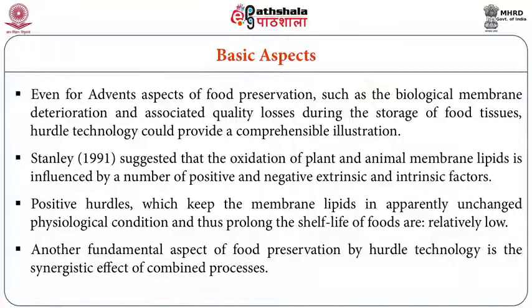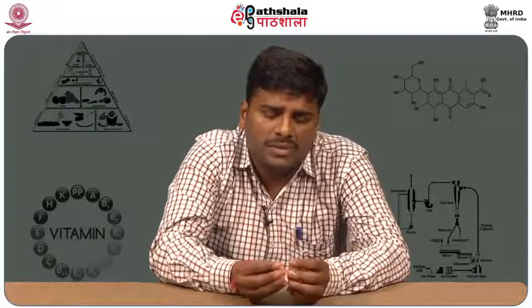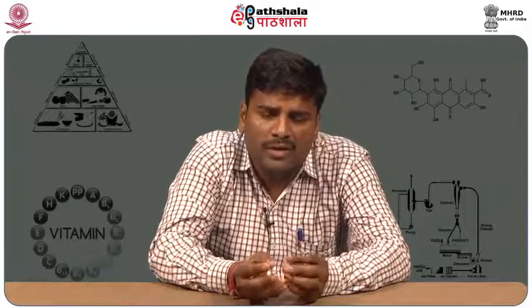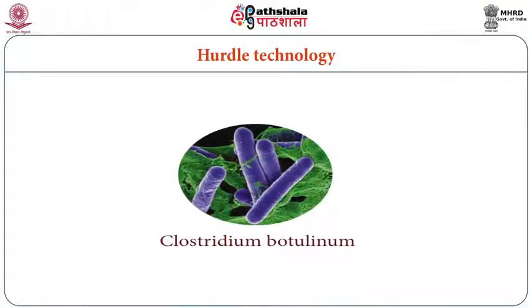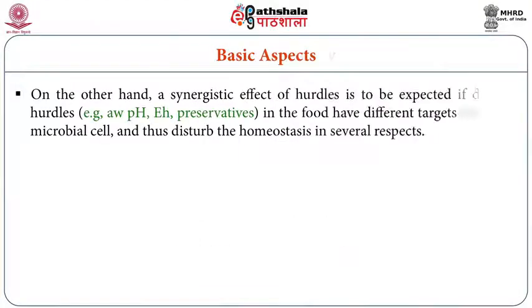And some other additives, for example, sodium nitrate, is an additive. Apart from salt, which is a natural curing agent, people started using sodium nitrate or sodium nitrite. These two components are used, along with smoke, for smoking of meat. So these will help us to prevent Clostridium botulinum in the food.